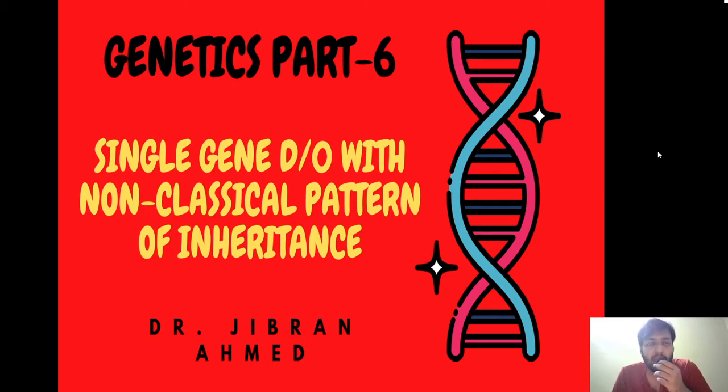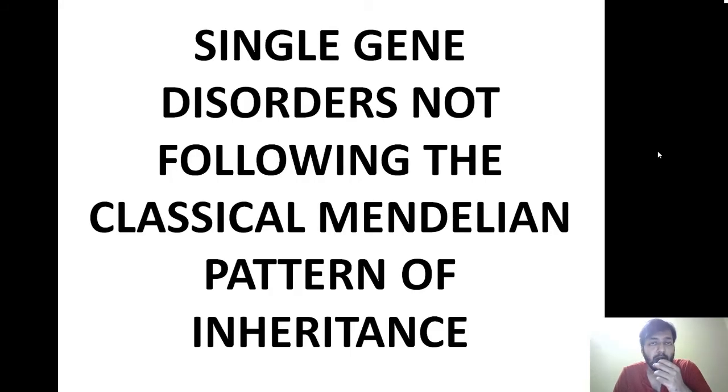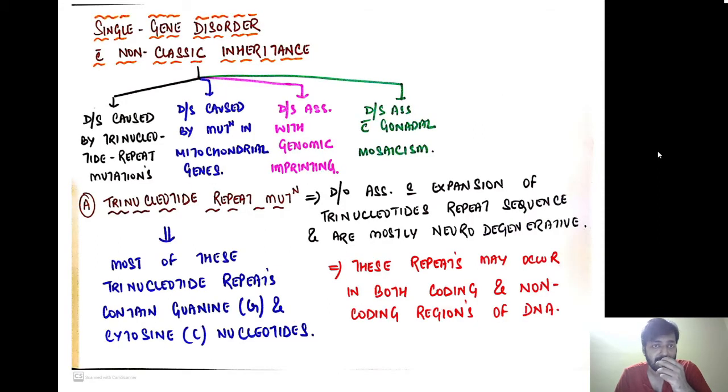This is the last part of genetics, and we are going to end the genetics topic by reading about single gene disorders with a non-classical pattern of inheritance. In the first lecture, we had already discussed single gene disorders which were following the classical or Mendelian pattern of inheritance. Today we are discussing single gene disorders which are not following the classical Mendelian pattern of inheritance.